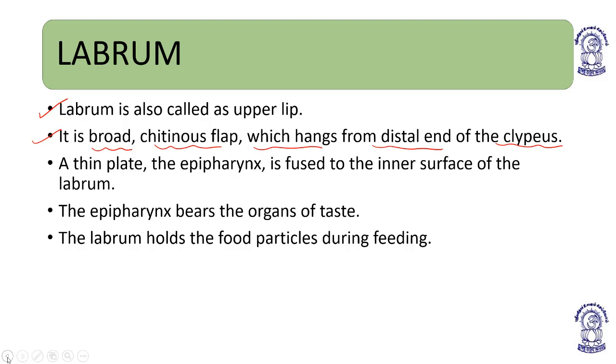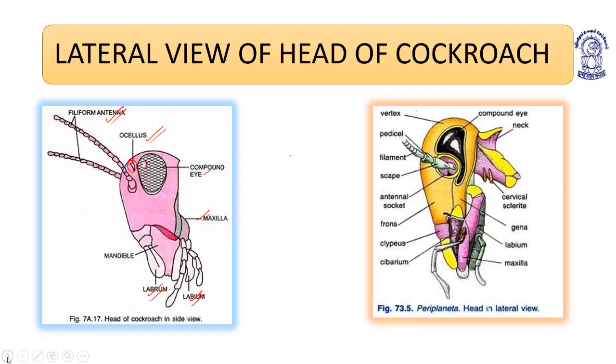I'll show you in the picture. This is the clypeus and this is the labrum. This yellowish part is the labrum, which is hanging from the clypeus. Understood? This yellow part is the labrum.